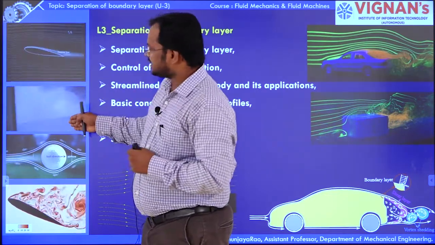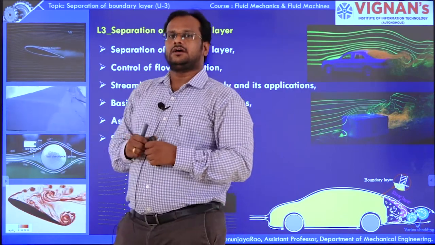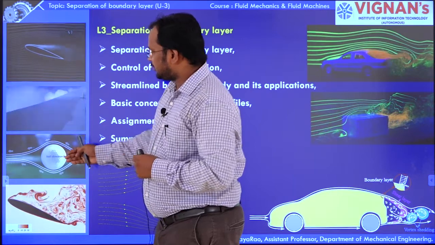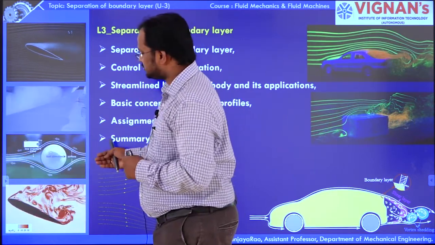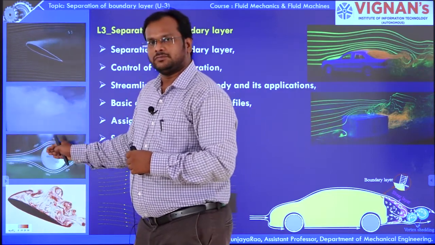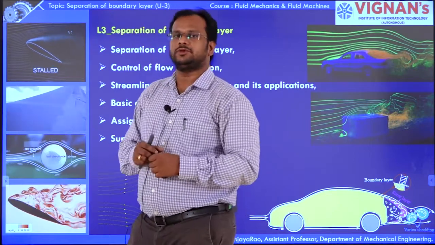Here there is an aeroplane wing. You can see there is a formation of boundary layer here. Here also there is a ball which will be thrown in this direction. How are the eddies going to form on that particular profile? Here also there is an aerodynamic profile.